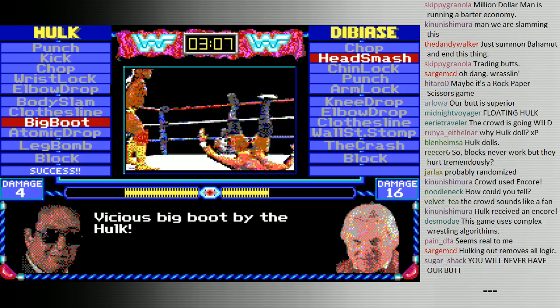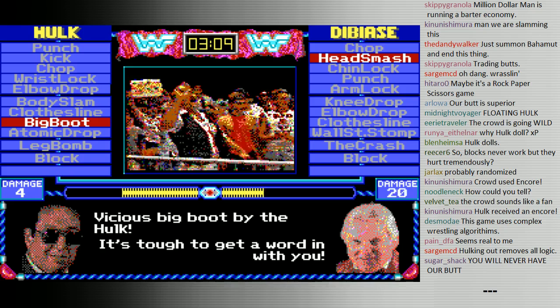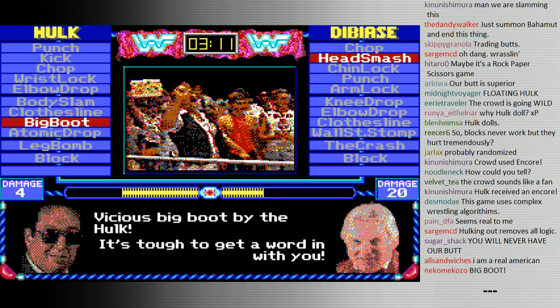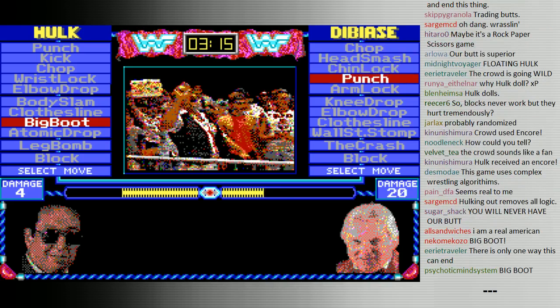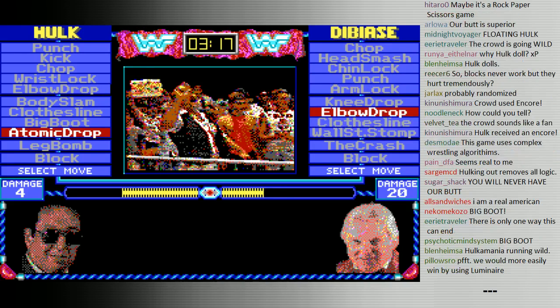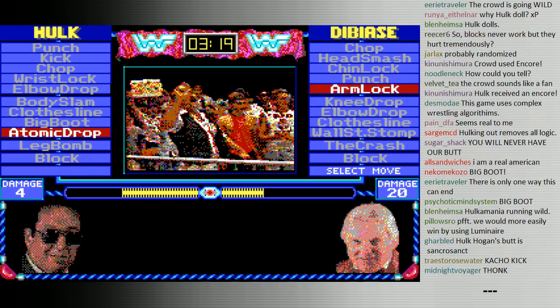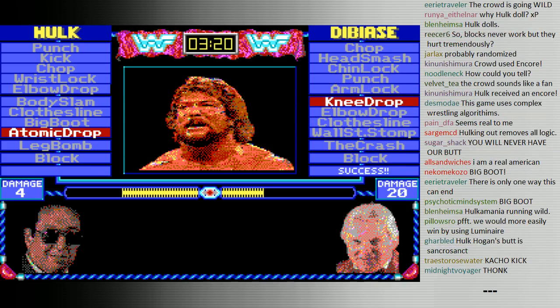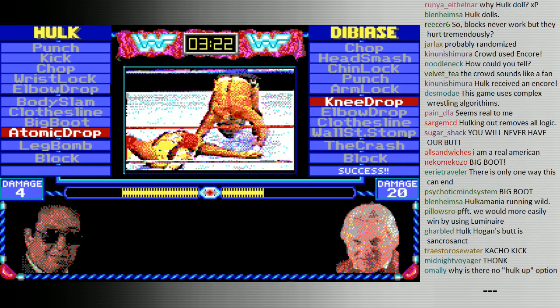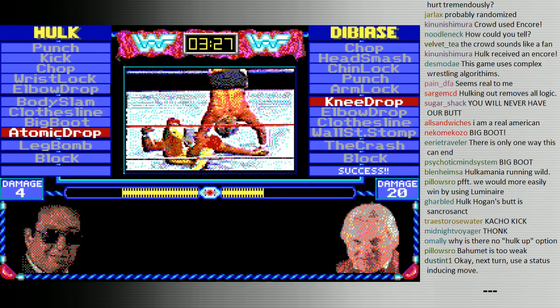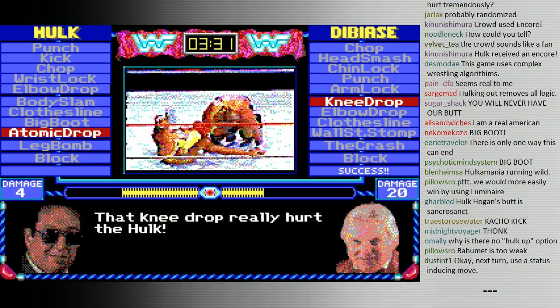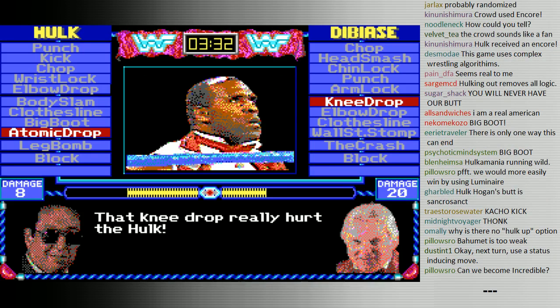I don't know how much this went for when it came out, how much money this cost, because this was a commercial product. And I'm sure people weren't expecting much at the time. Oh no, his knee drop beat my atomic drop. Why is there no Hulk up option? There actually is. We can try it, see what happens. However, I'm not taking much damage so far, so I haven't needed to try it.